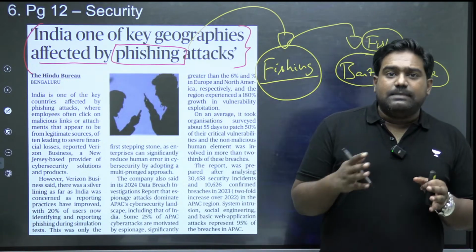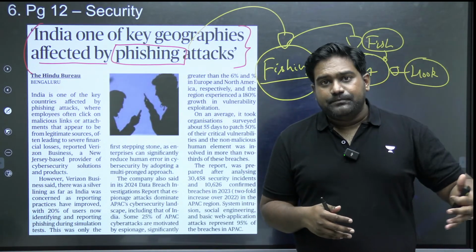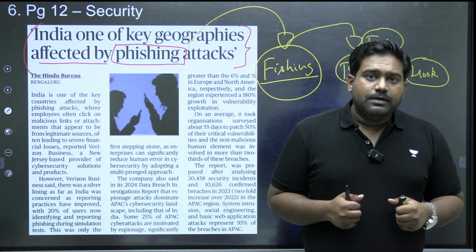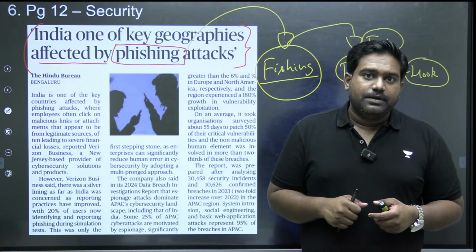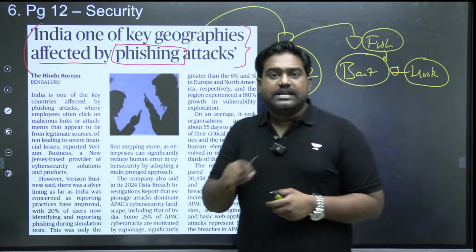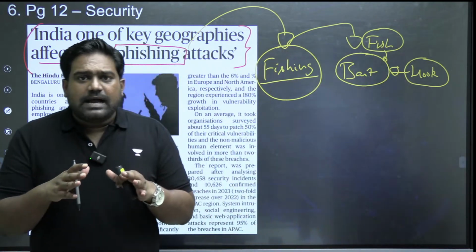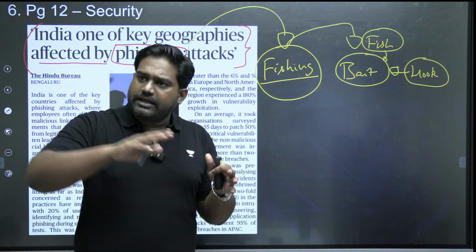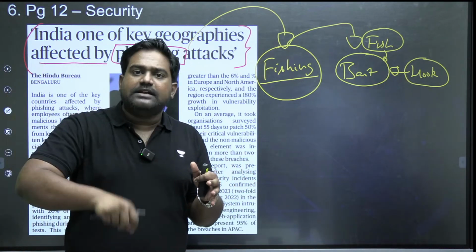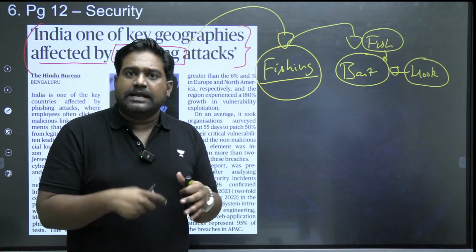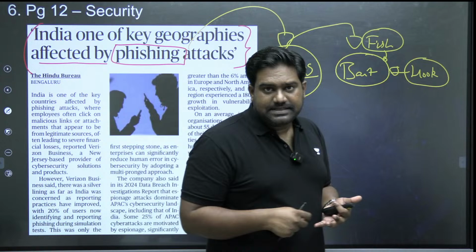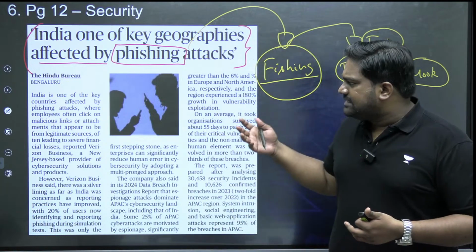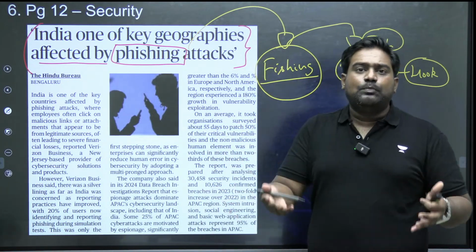You might get mails or messages saying that you have won a lottery, a $10 million lottery. To receive the amount, you have to provide your details. Please click on the attachment, or click on this link, or download the attachment. The moment you commit the action, let's say you click on a link, it takes you to a fraudulent website where malware gets downloaded. A virus or a worm infects your computer, and the attacker can gain access over your device. Or it asks you to download an attachment and open it.